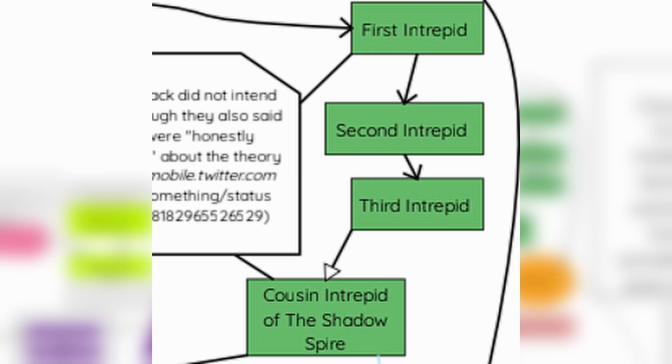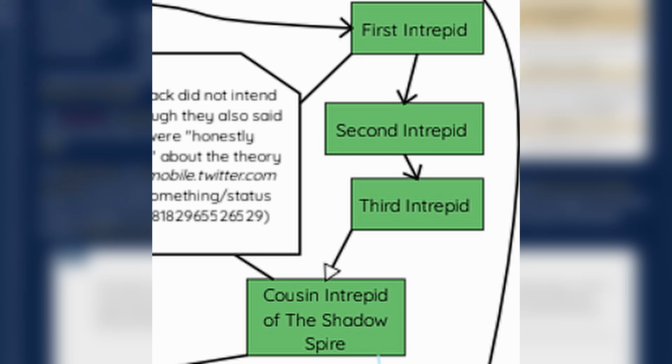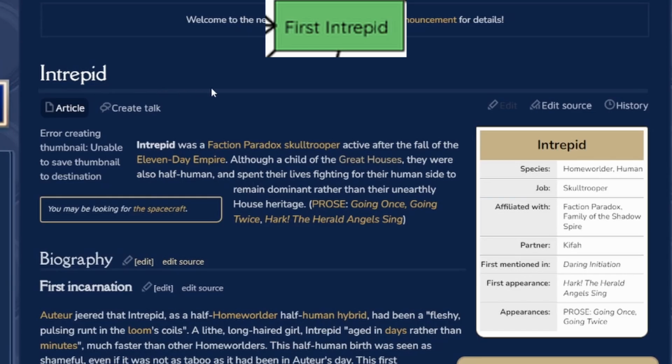I couldn't tell you. Let's go to the TARDIS wiki. When I Google Intrepid, it was this, a faction paradox call for it. Okay, so the point is that it was a child of the great houses. So I guess since they were half human, and the Doctor says he's half human in the movie, it's implied that this guy is supposed to be the Doctor. I think. Yeah, here we go.